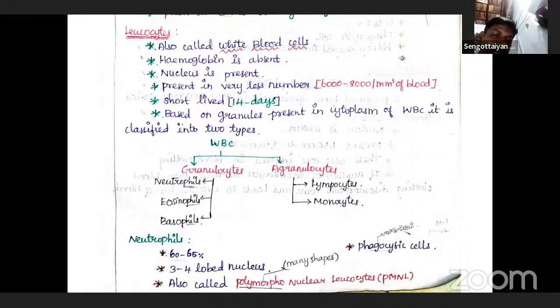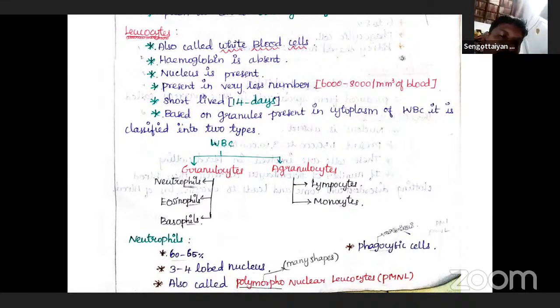The first one is the granulocytes. Neutrophil, eosinophil, and basophil are different types of granulocytes, while lymphocytes and monocytes are agranulocytes. Kindly note it. It may be asked in your NEET exam, what are the examples of agranulocytes or examples of granulocytes. Neutrophils, eosinophils and basophils are granulocytes. Agranulocytes are lymphocytes and monocytes.